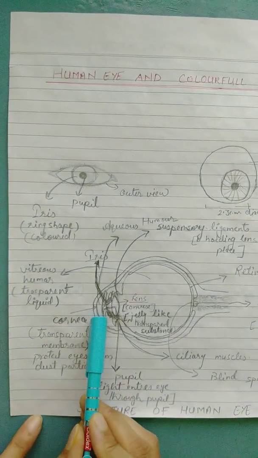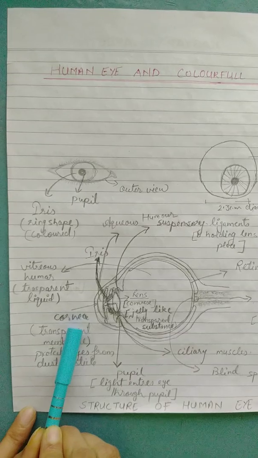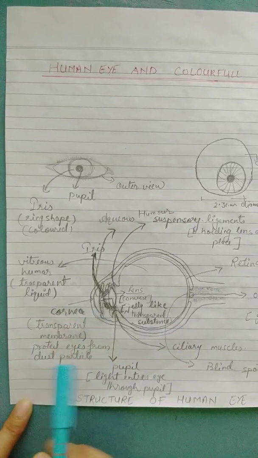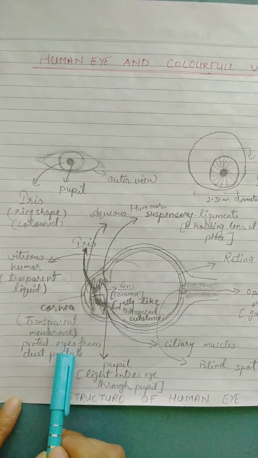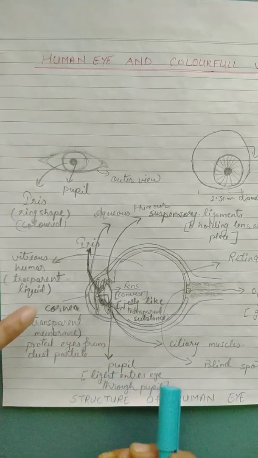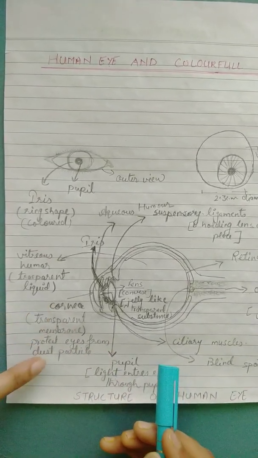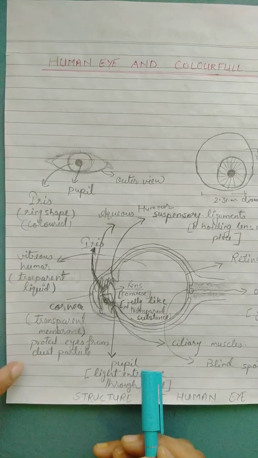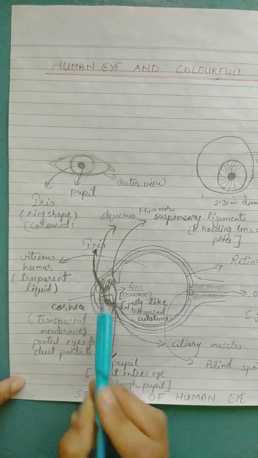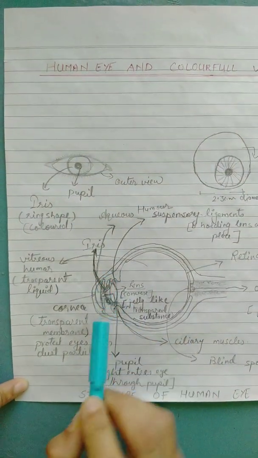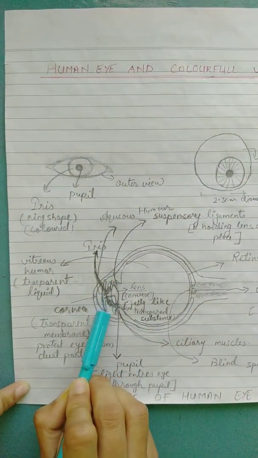This structure is called the cornea. Cornea is basically a transparent membrane. This membrane protects our eyes from dust particles. The cornea is a curved shape.